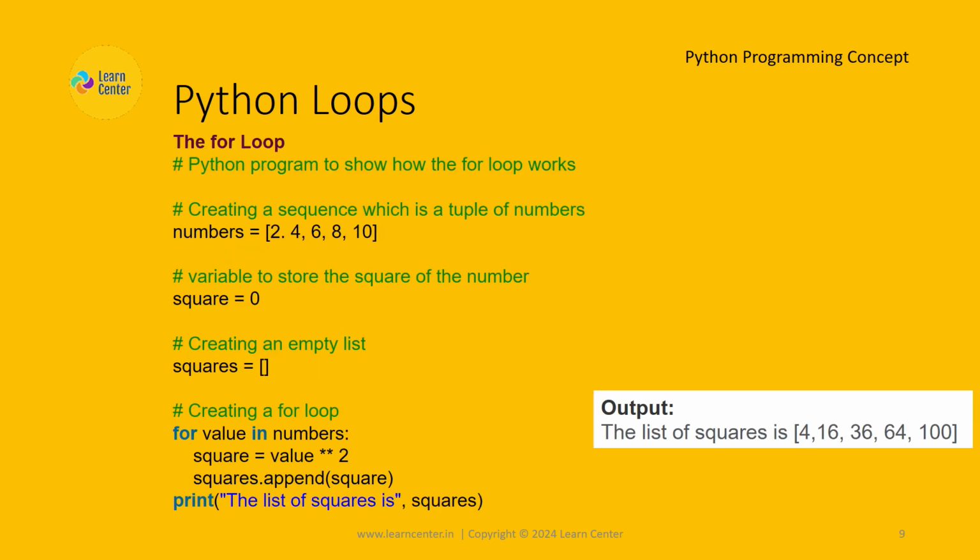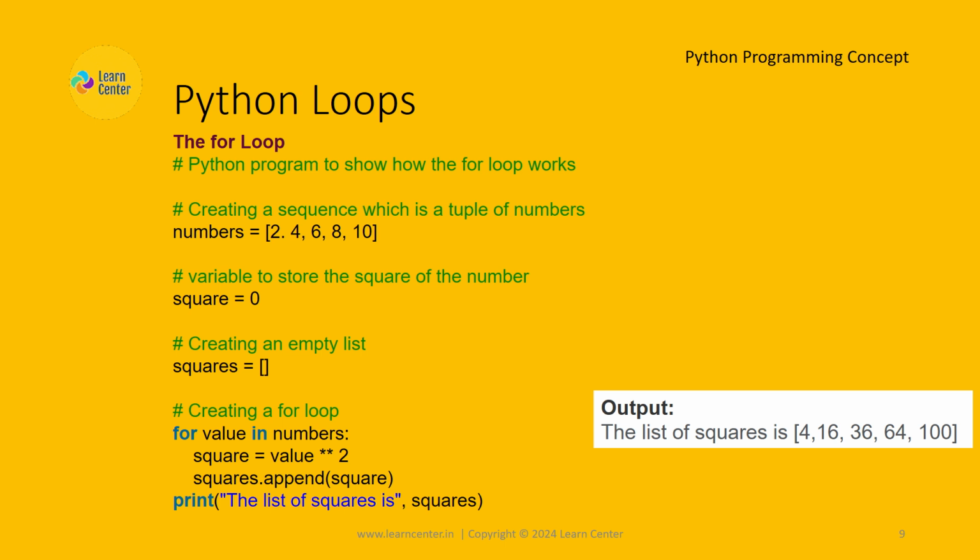The for loop. Example. Python program to show how the for loop works. Creating a sequence which is a tuple of numbers. Variable to store the square of the number. Creating an empty list. Creating a for loop. Output: The list of squares is 4, 16, 36, 64, 100.